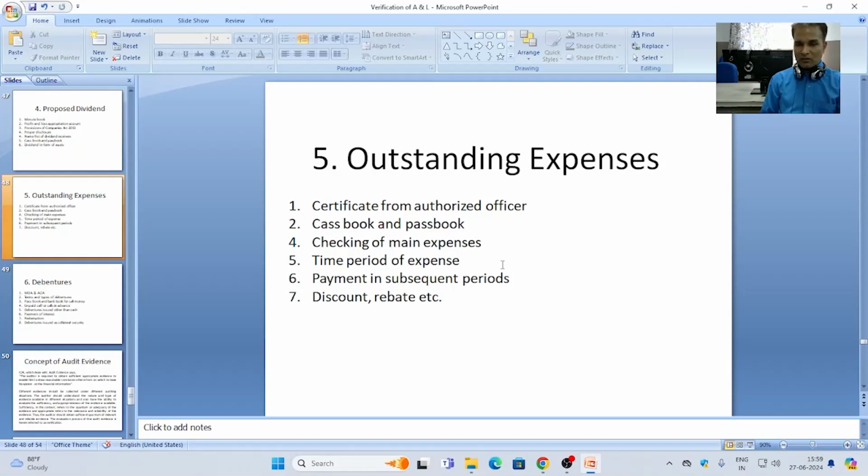This information makes a cross check with the outstanding amount of the particular expenses and the total amount that may be paid by the client business. Time period of expenses. Time period of expense means if expenses are periodic, then it should be checked with the month or time duration of the financial year. And this will help or assist the auditor to identify the exact outstanding amount.